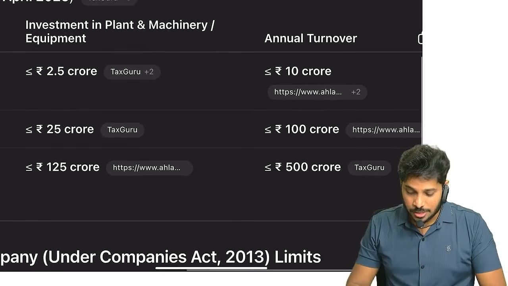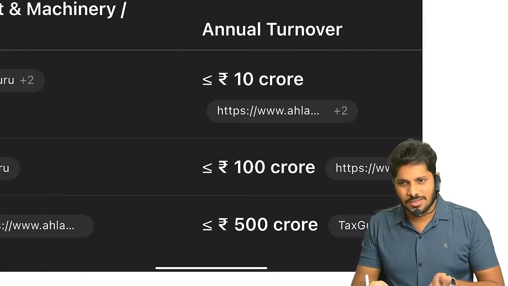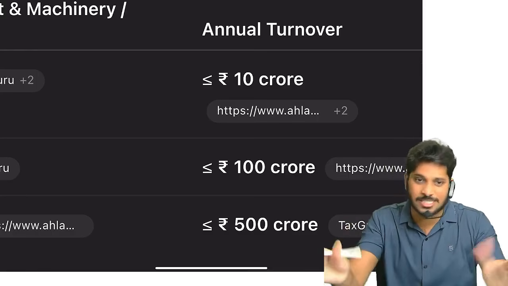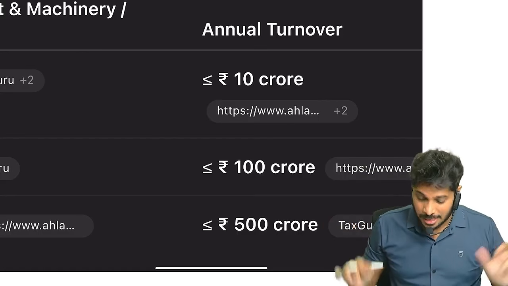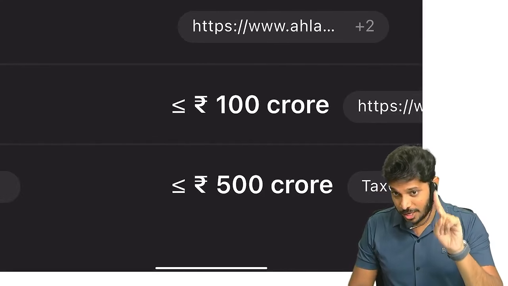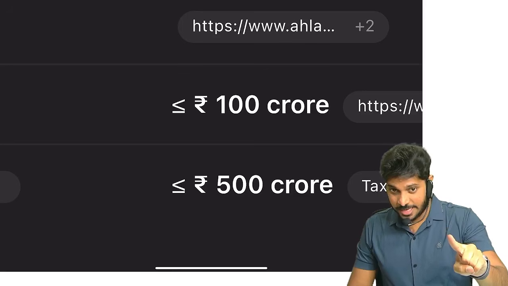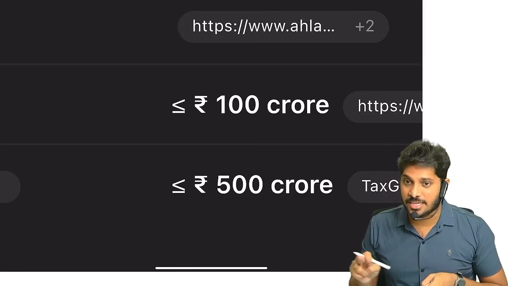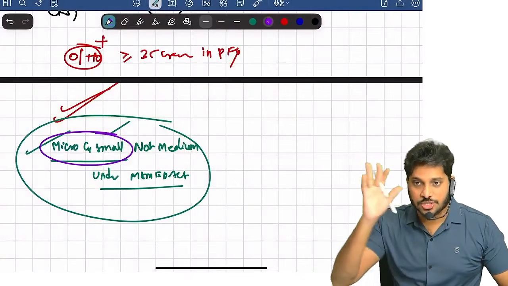Now a micro company, with 10 crore turnover, will obviously not satisfy the 35 crore limit, so they are by default exempt anyhow. But a small enterprise can have turnover up to 100 crore, which means they can have a turnover of more than 35. Technically they are liable for cost records, but since they are covered under the micro and small category of MSMED, they are exempted. That's it. Are you clear? This is cost records.